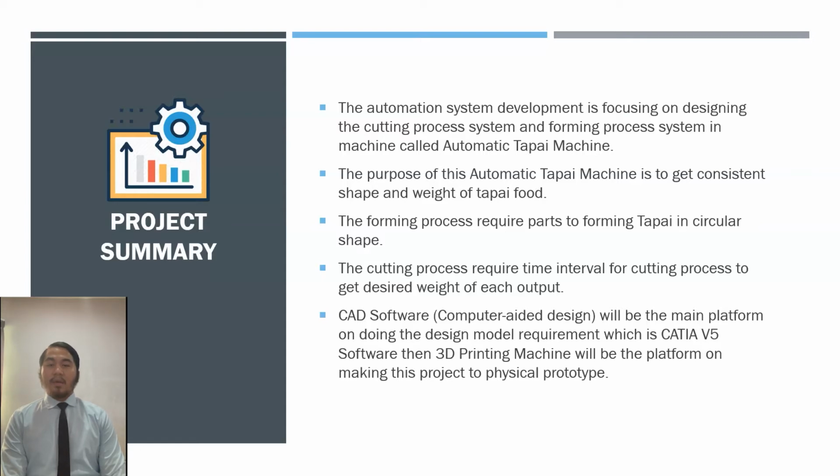CAD software, which is computer aided design, will be the main platform on doing design model requirement, which is CATIA V5. Then 3D printing machine will be the platform on making the project to physical prototype.